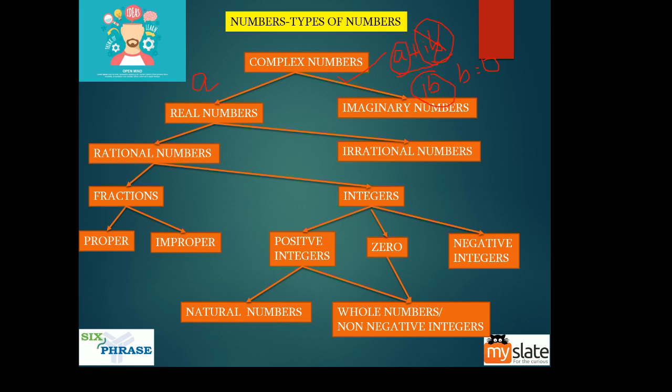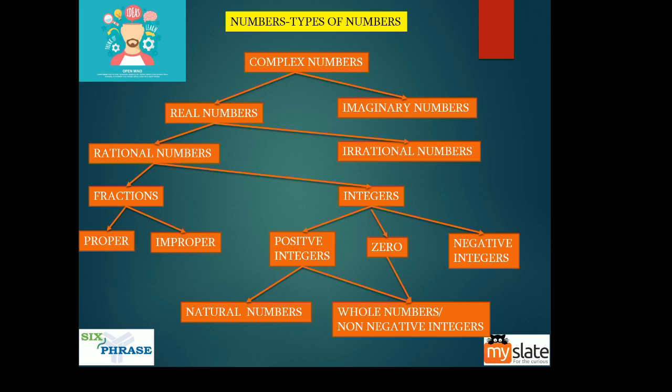We are not worried about ib's because all the problems in aptitude are nothing but real numbers. You take any problem, we never deal with imaginary numbers. So it is a waste of time to concentrate on imaginary numbers. That is why you can see the imaginary number branch has ended here, with no more sub branches under it. But real numbers has sub branches, because that is what we are going to concentrate on.